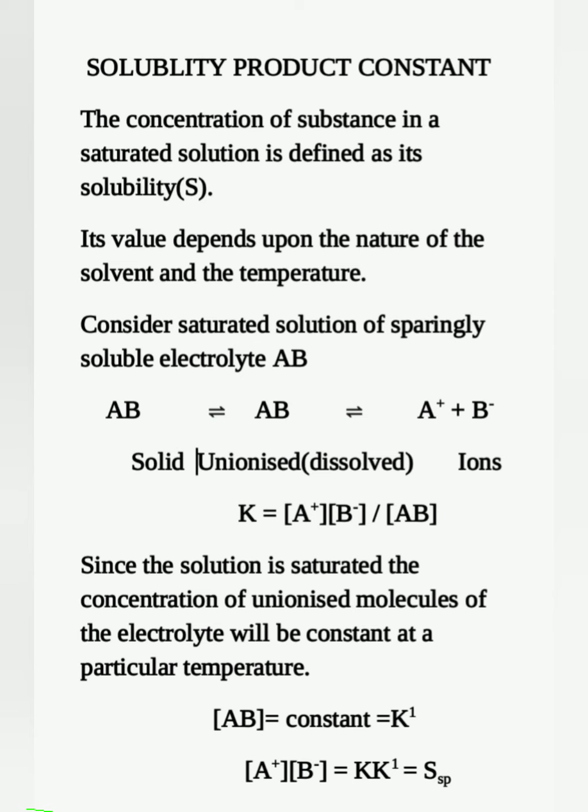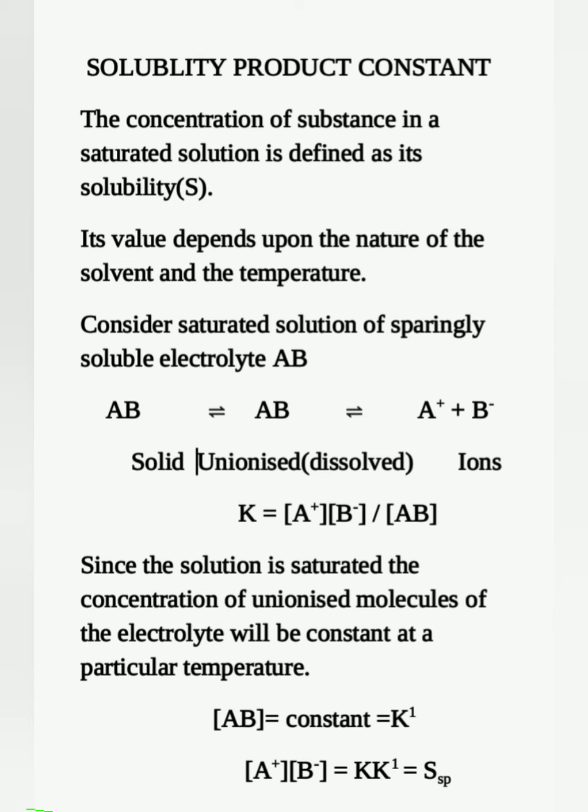Applying the law of mass action, we can write K is equal to the molar concentration of A plus into the molar concentration of B minus, divided by the molar concentration of AB. But the solution is saturated, so the concentration of the unionized molecule of the electrolyte will be constant at a particular temperature, or AB is actually a solid substance, so the concentration of solids is taken as constant, and that is given as K dash.